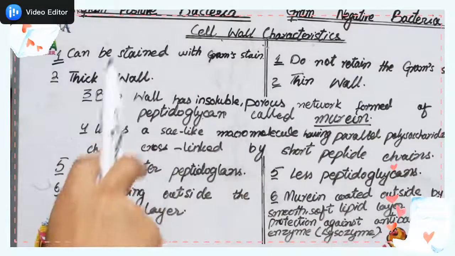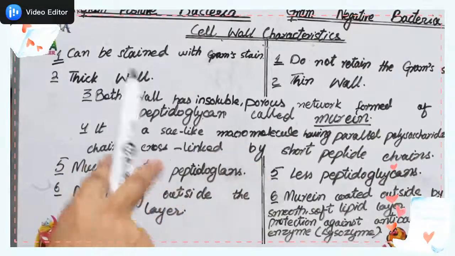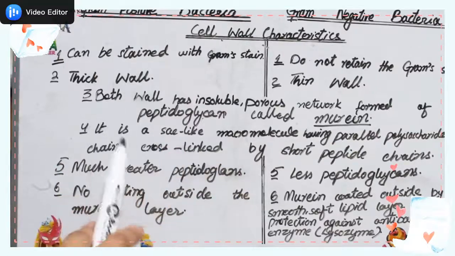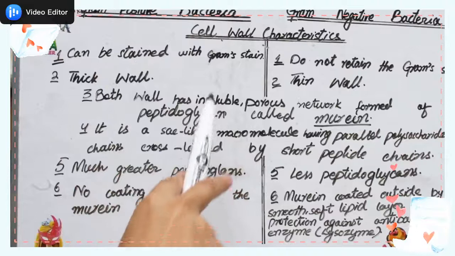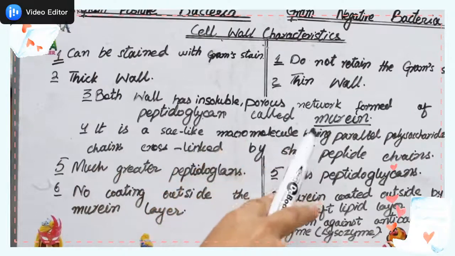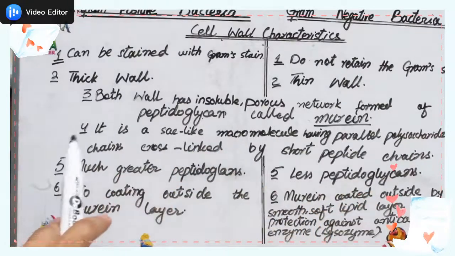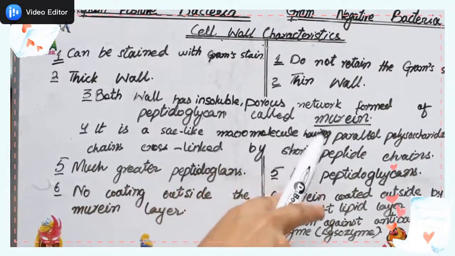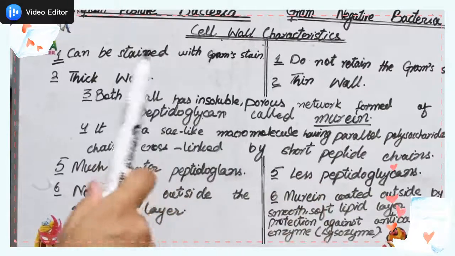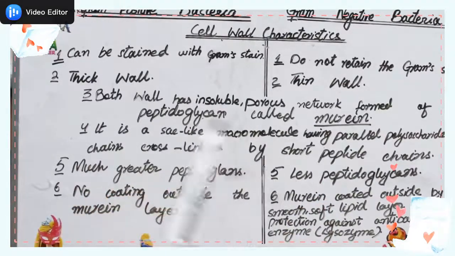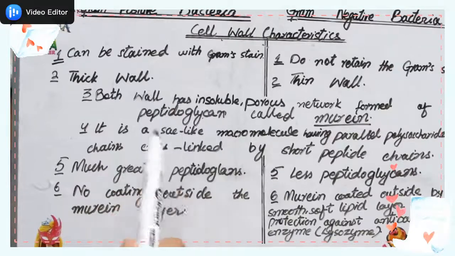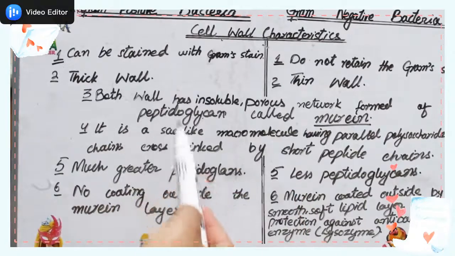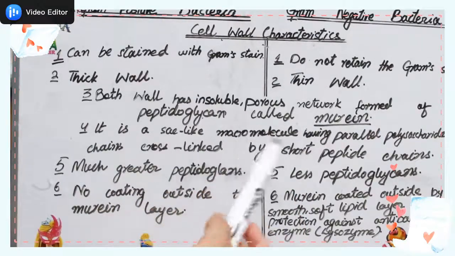The third characteristic is present in both cells, positive as well as negative. The wall has an insoluble, porous network formed of a compound which is peptidoglycan, also known as murein. So both gram positive and gram negative bacteria have this wall characteristic, an insoluble porous network formed of the organic compound peptidoglycan, known as murein.